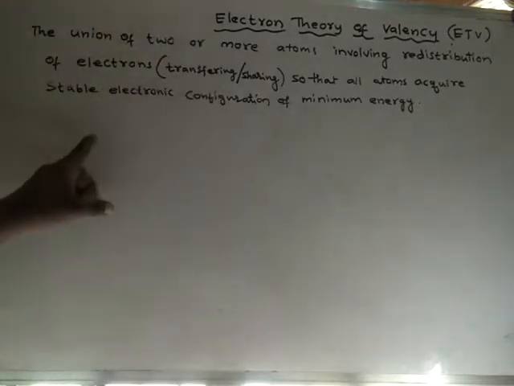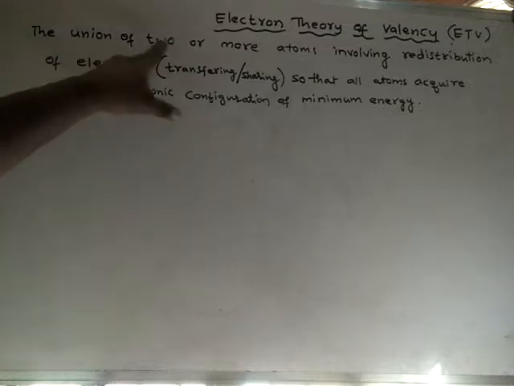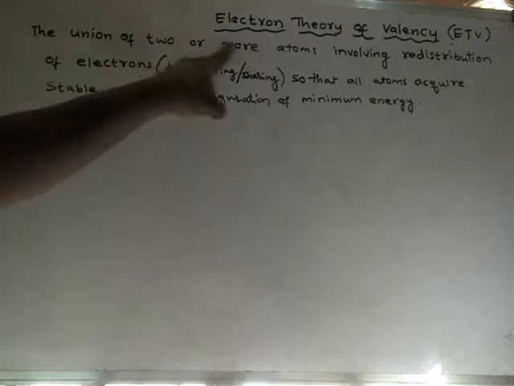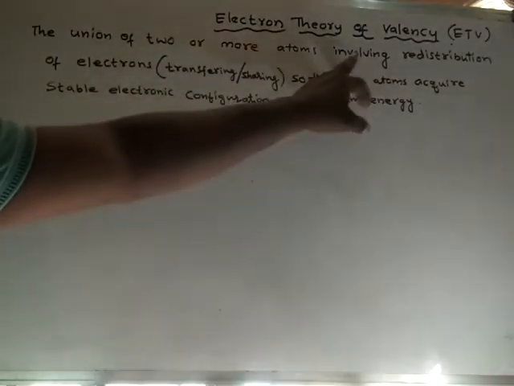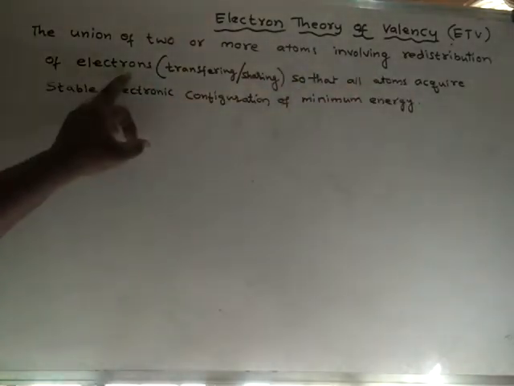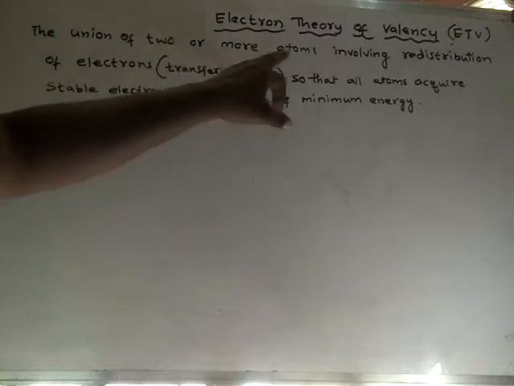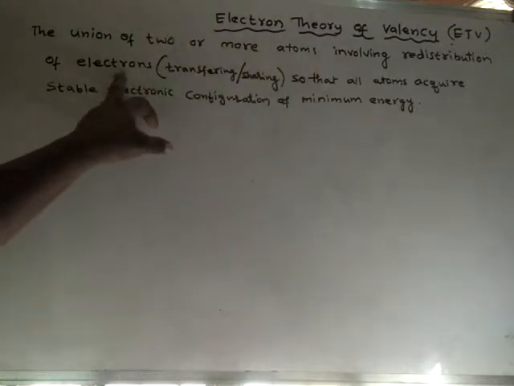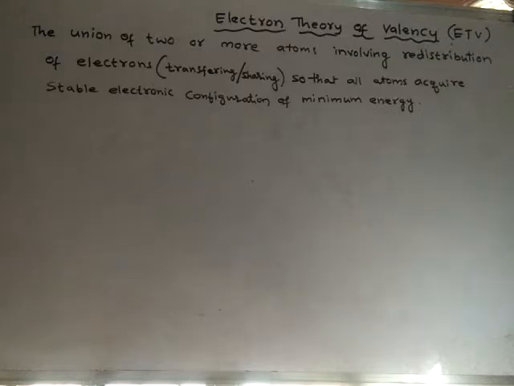It is nothing but the union of two or more atoms, or else the combination of two or more atoms involving redistribution of electrons. That means atoms will combine by redistribution of electrons.